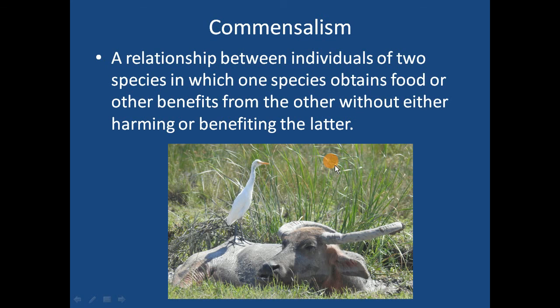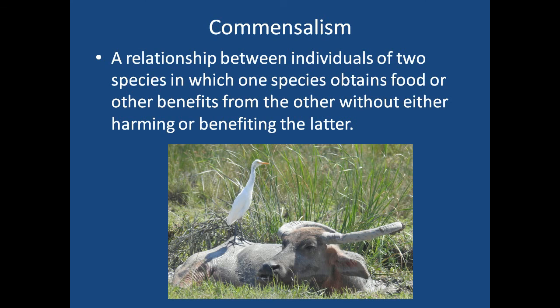So what happens? The cattle will move its tail or its body, and the grass gets waved. Because of the movement of the cattle, the insects fly out. Once they come out of the grass, those insects are visible for this bird to eat, right?